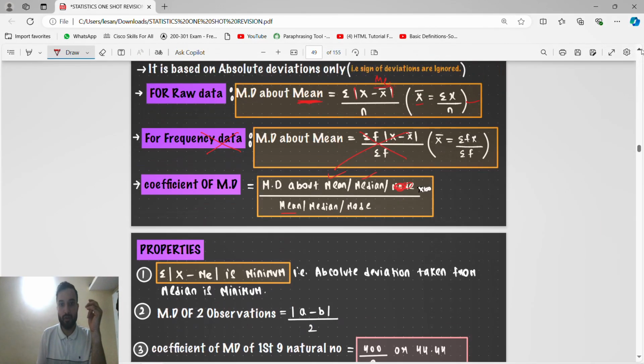Then we take the first observation minus median plus second observation minus median plus third observation minus median plus dot dot dot, like that, divided by n, the total number of observations, and every time it should be the modulus, for both mean and median. So for median it will become mean deviation about median divided by median into 100.